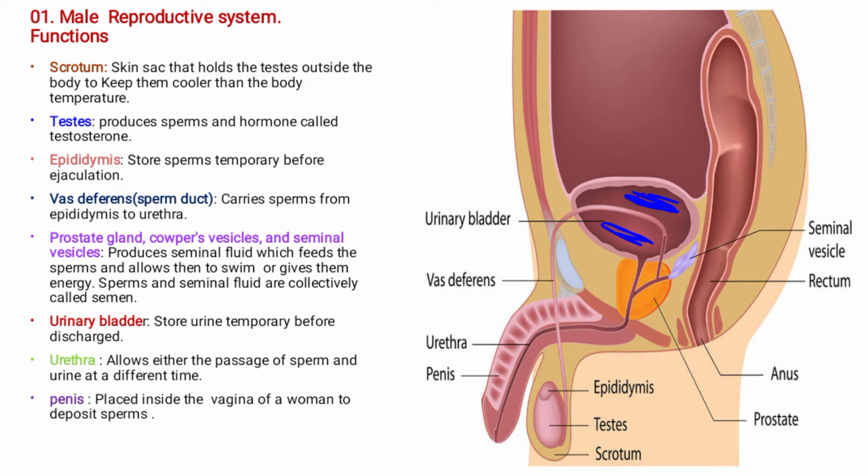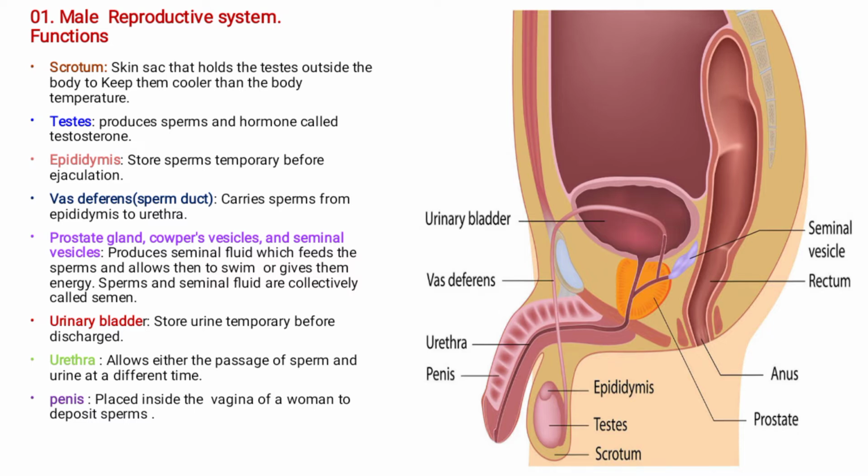So what usually happens is that when it's time for urine, the process of the sperms moving somewhere here stops, because urine is now going out. But during sexual time, it also closes this tube, then sperms will be transported. So sperms and the urine cannot be transported at the same time. All right.